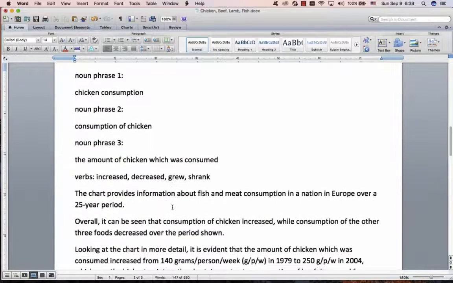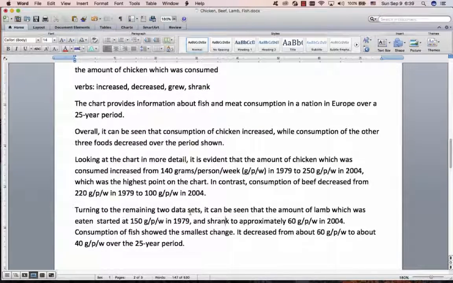Consumption of chicken increased. Don't use a number as the subject of your sentence. 140 grams was the number which, or something crazy. Students come up with crazy things. Just use these 3 noun phrases in the subject of your sentence. Later on, I will introduce to you a 4th noun phrase, but this is okay for now. All right, I hope that helps.